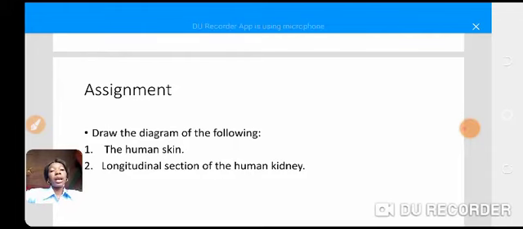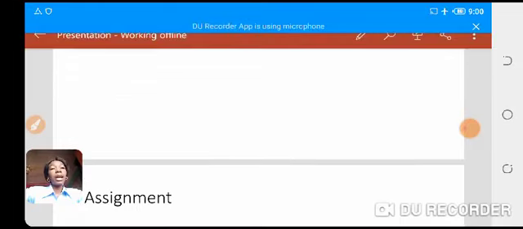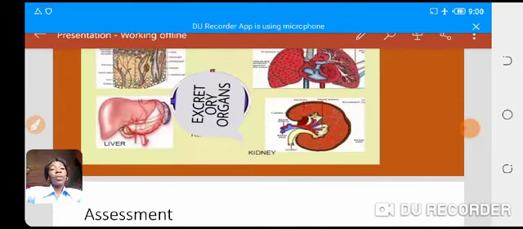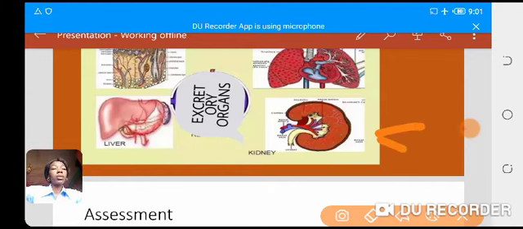The second one is draw the diagram of the longitudinal section of the human kidney. I told you that when kidney is cut vertically, you have the longitudinal section, just like we have here.